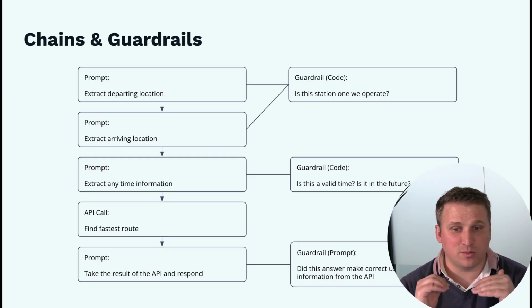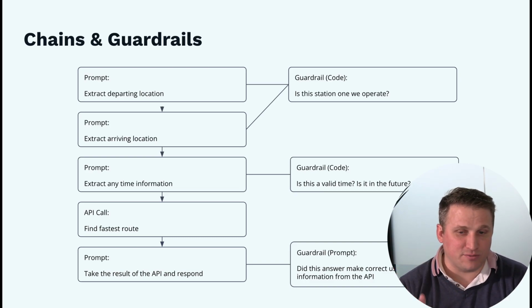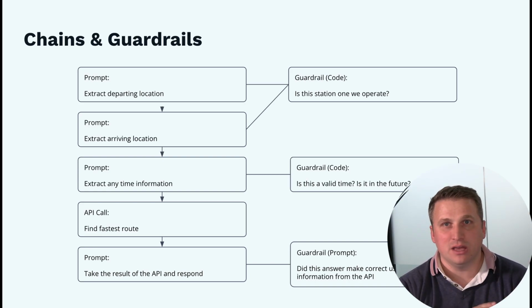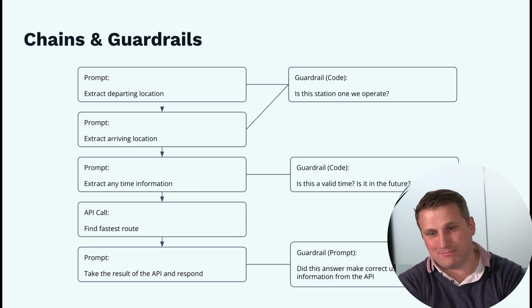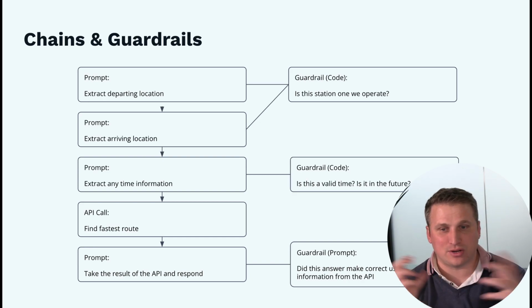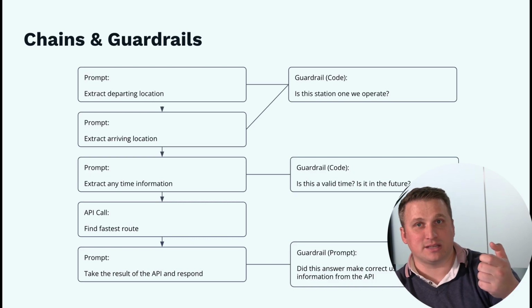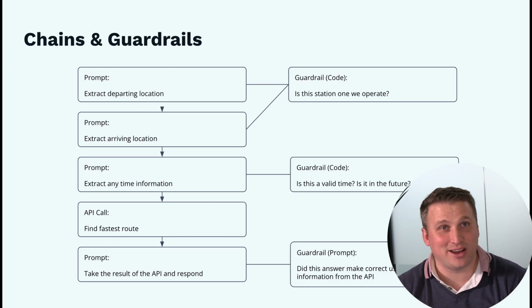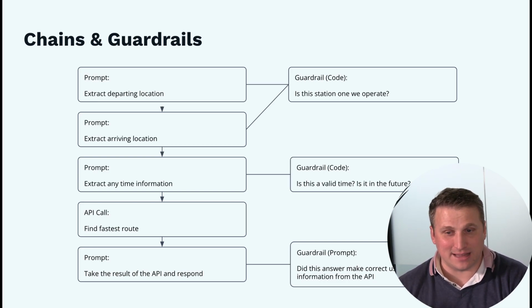And one of the things that we can do is start to put loads of prompts together. There are a lot of different ways to do data extraction. If you're using the OpenAI APIs, you might just use a tool call directly, but this is just giving a more generalist example. So I might have one prompt that extracts the depart location. I can then have a guardrail, which takes that departure location and looks it up in the system to make sure it's really a train line stop that we support, because I'm going to have a fixed list of those, so I can validate that with code.